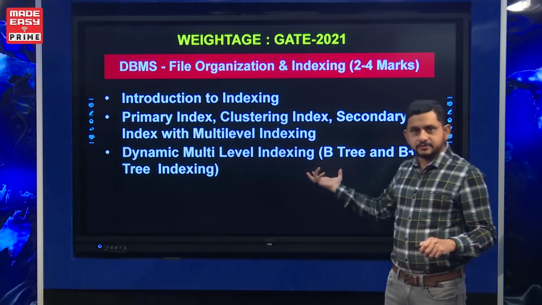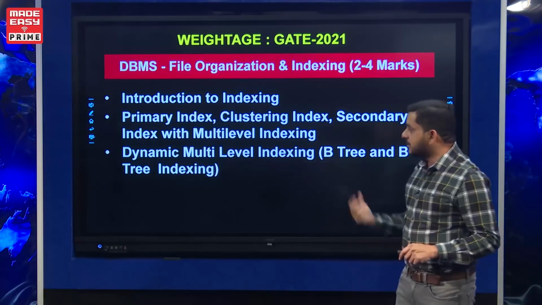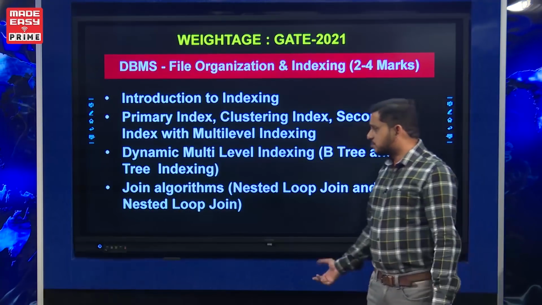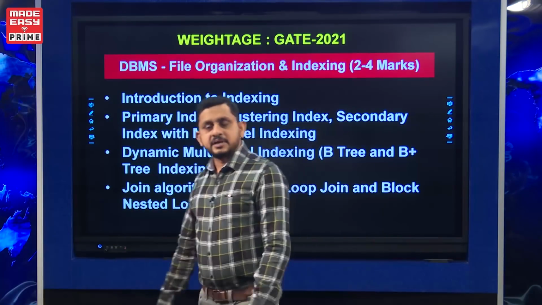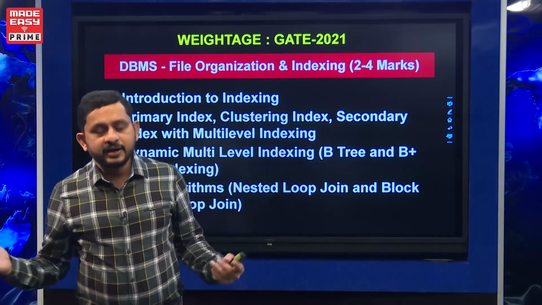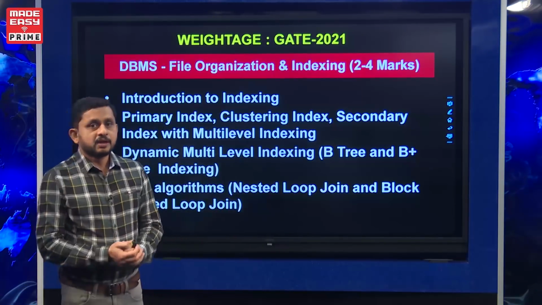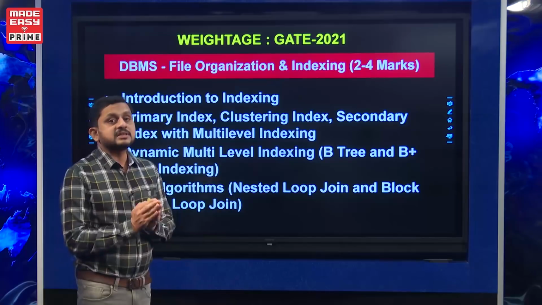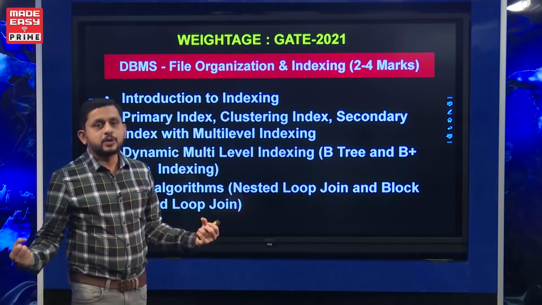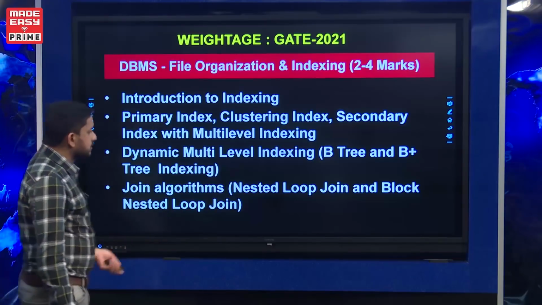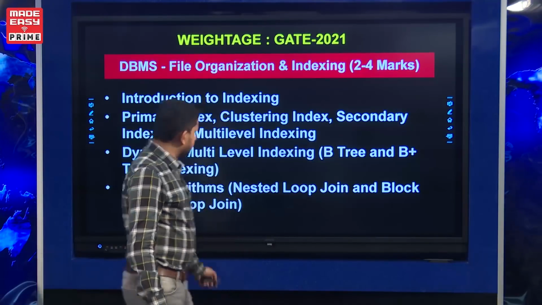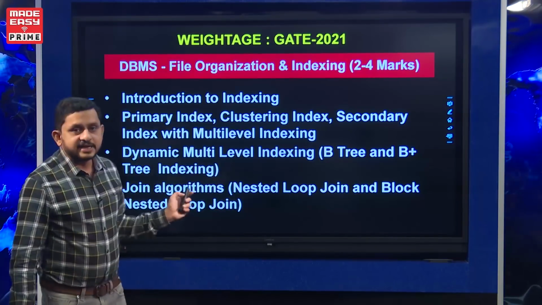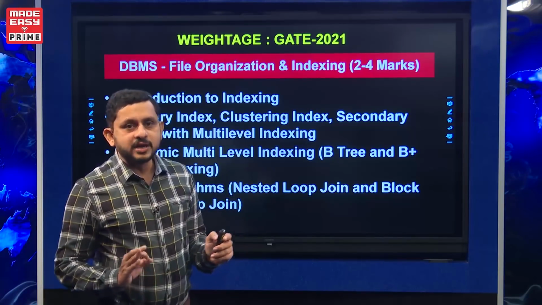We are going to study them in the live classes. It is another important area of indexing. Next, a small thing not related to indexing: finding the IO cost whenever we join two tables. If main memory space limitations exist, how much access cost is required to join two database tables? There are two algorithms, the nested loop join algorithm and the block nested loop join algorithm. 3-4 times in the GATE examination they have asked questions related to join algorithms.